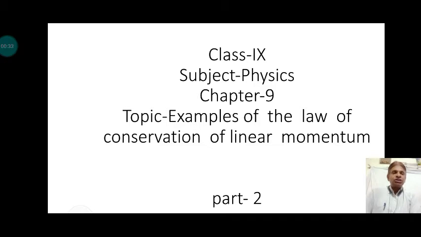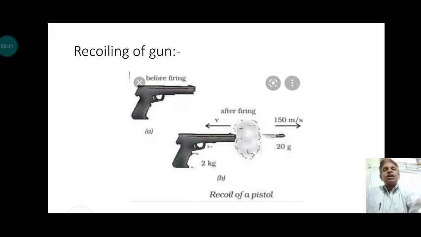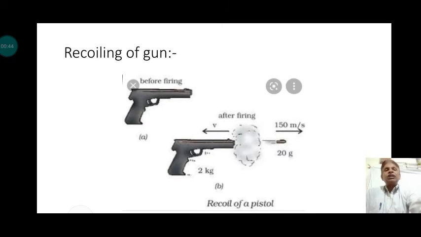In this video, we discuss some examples in which the law of conservation of momentum is involved. Now, the first example, a very common example, is the recoiling of a gun. When a gun is fired, the shooter observes a forceful jerk in the backward direction. This force is due to the recoil velocity of the gun. And why does it happen so? It is explained with the help of the law of conservation of momentum.